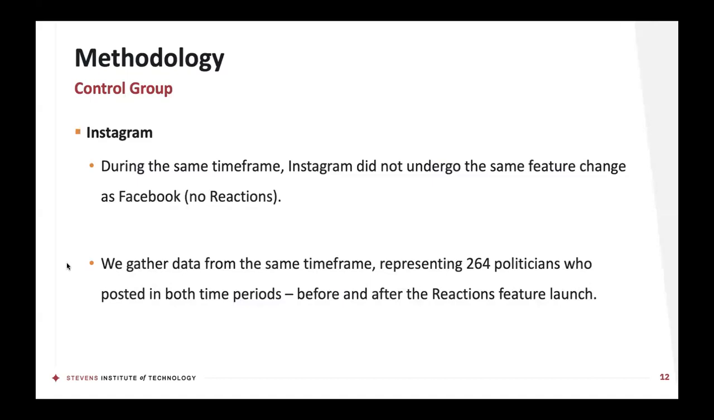We gathered data from the same time frame as the Facebook dataset, and here we have 264 politicians, members of Congress, who posted in both time periods, before and after the feature launch. Again, the same conditions, serving uninterrupted and so forth. And Instagram, I should say, is a younger platform, it was newer, and so that's partially why there are fewer politicians than on the Facebook dataset.